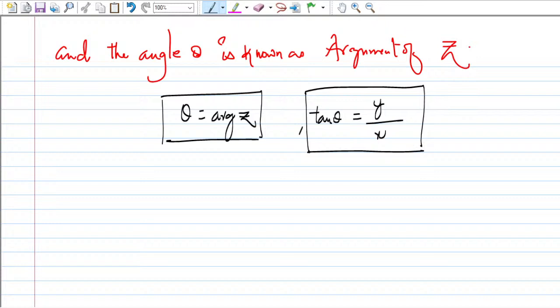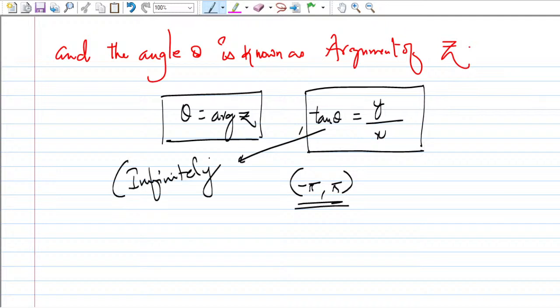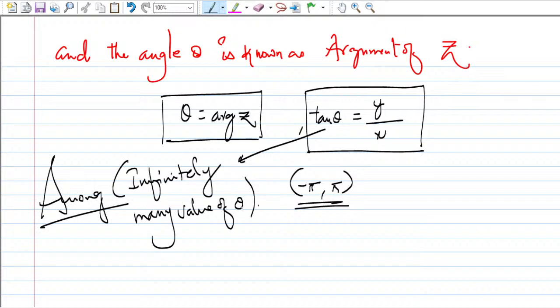You can take infinitely many values of theta. Among the infinitely many values of theta, the one which lies between minus pi and pi is called the principal value.